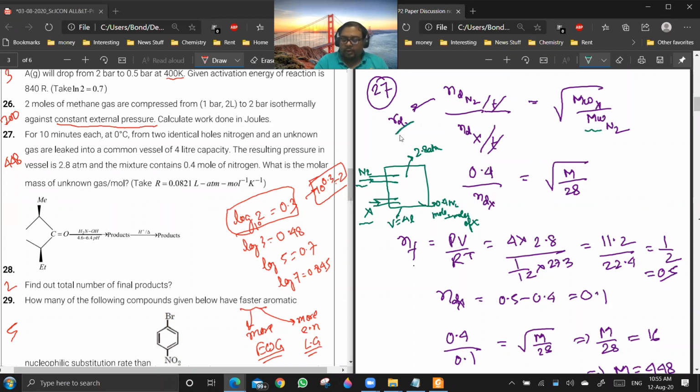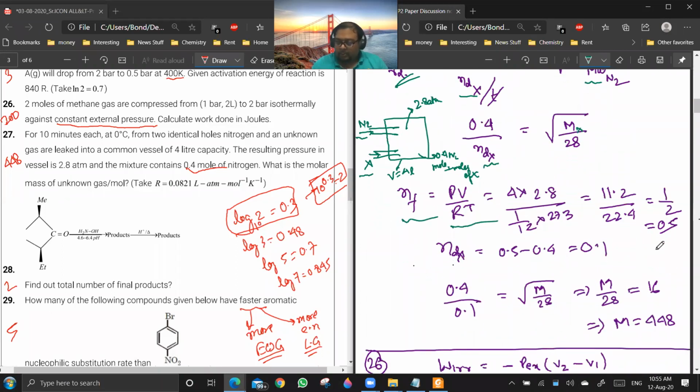So rate of diffusion here we can write as moles diffused by time taken. So t will cancel out. We know that moles of N2 which has been diffused is 0.4 moles. So we have to just find the moles diffused of X. So 0.4 by moles diffused of X is equal to the square root of molecular weight of X by 28. So now if you know the moles of X which are diffused, then we can find the molar mass of X.